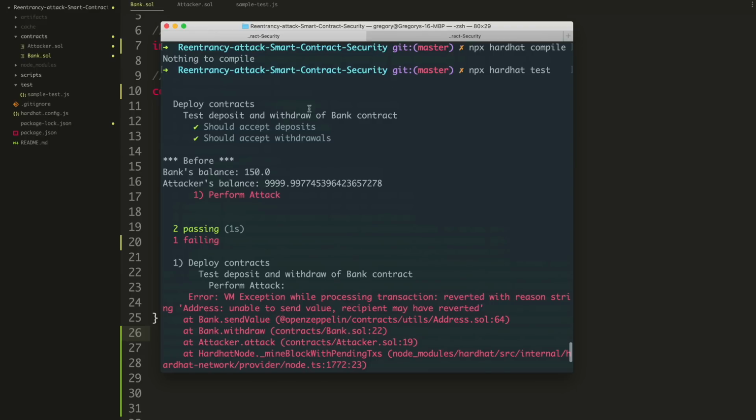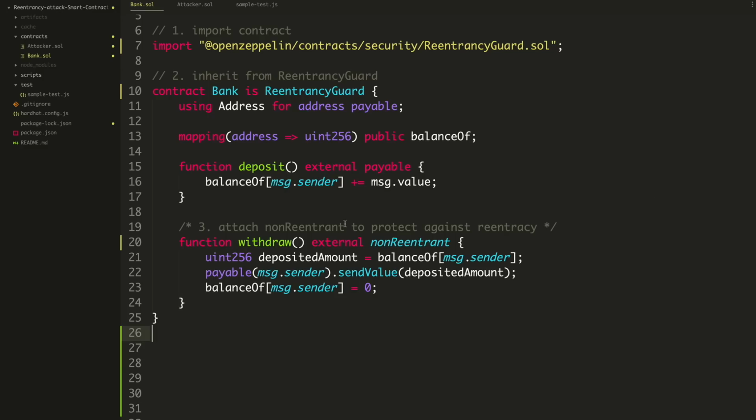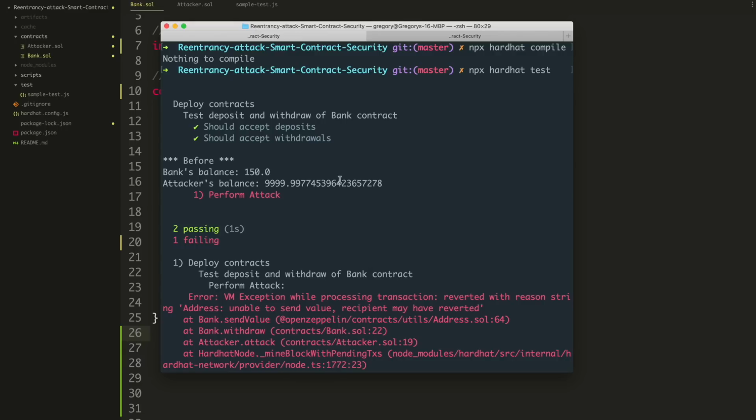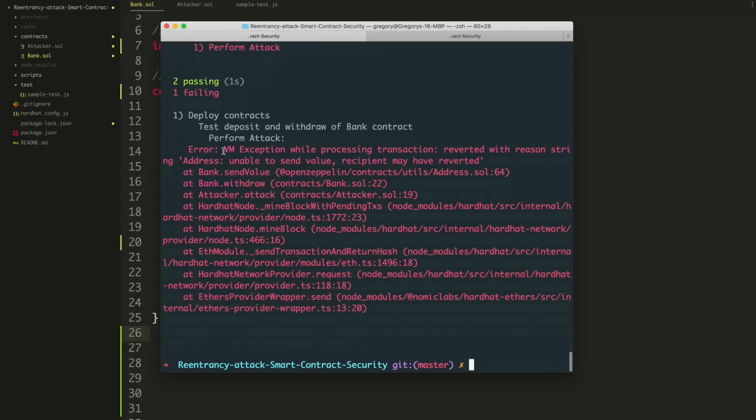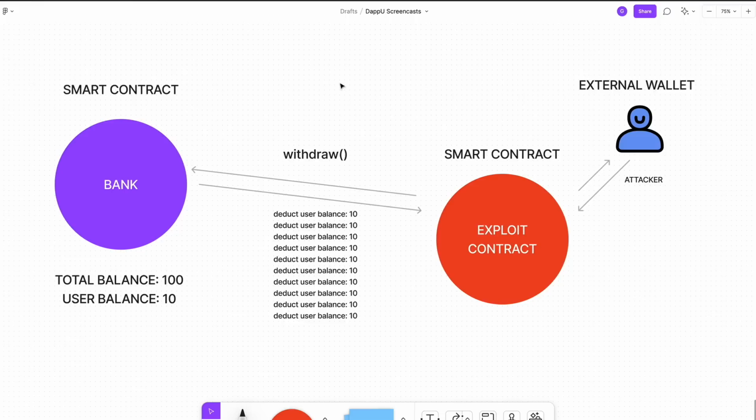So we can see the first test should pass. It accepts basic deposits and it accepts withdrawals. So the withdrawal functionality didn't change whenever we inherited this and applied the new safeguard, the ReentrancyGuard. However, you can see when it was trying to perform the attack that it failed. So error: VM exception while processing transaction: reverted with reason string, address unable to send value, recipient may have reverted. It worked.